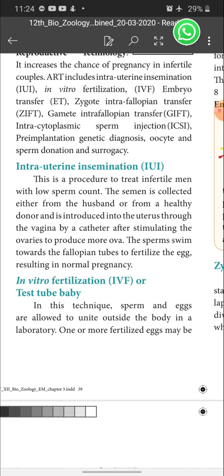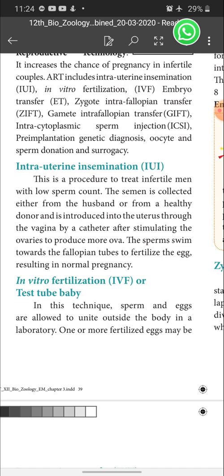Okay, this is a procedure to treat infertile men with low sperm count. Please note this sentence, children. For whom we are doing this intrauterine insemination technology? The male, those who are having low sperm count. For them, we are using intrauterine insemination.